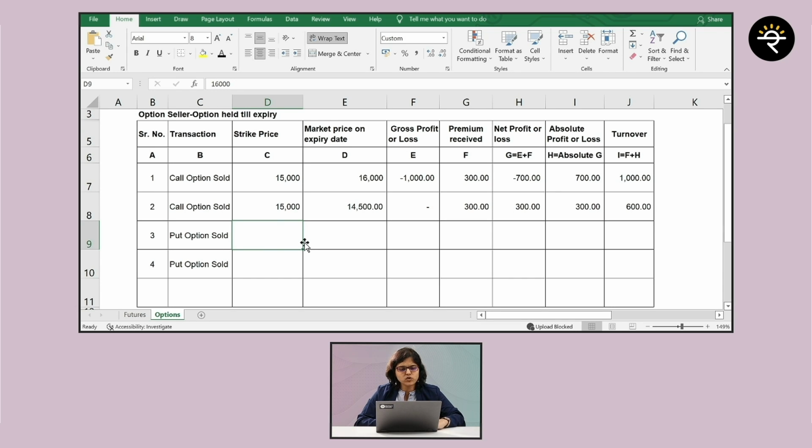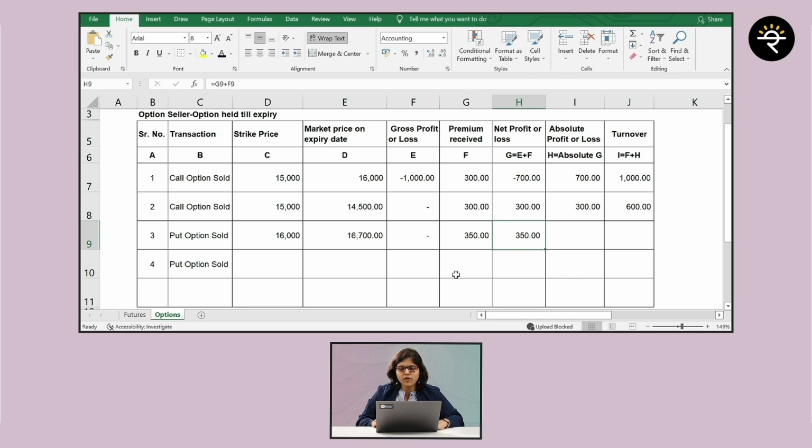So what happens in case of put option seller? Assume strike price was 16,000 and assume that the premium received was 350. Now what happens on expiry date? On expiry date, the market goes to 16,700. So has it gone in the favor of the put seller? Answer is yes, but of course against the direction of the put buyer, and that is why gross profit or loss is going to be 0.